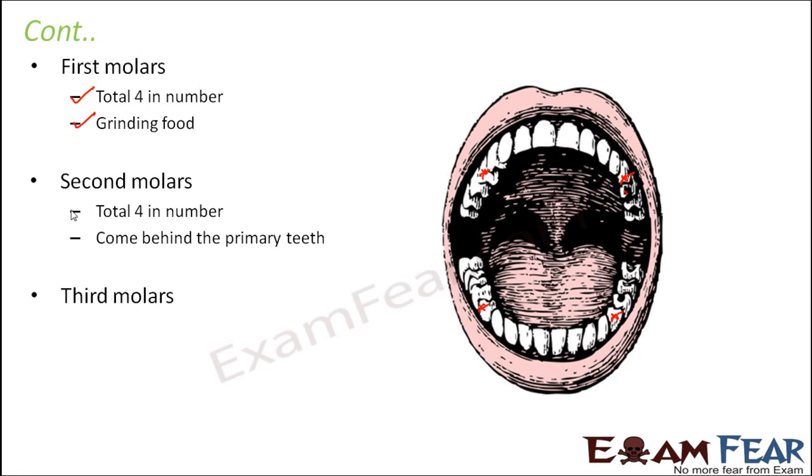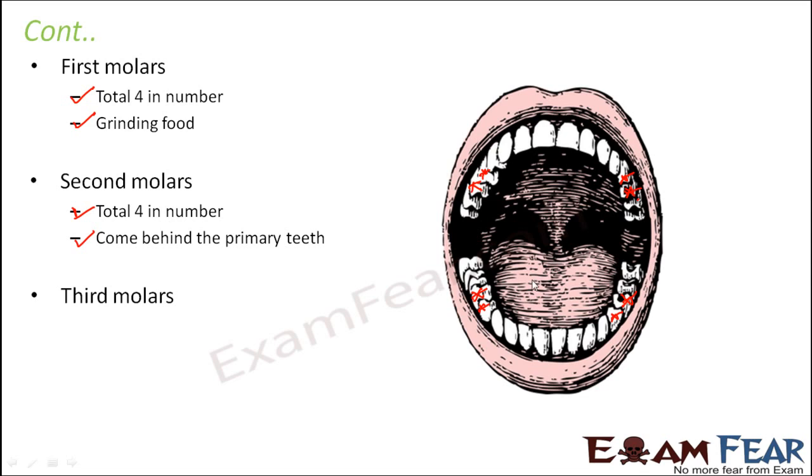Second molars are again 4 in number and they come behind the primary teeth. Now the question is, what are the primary teeth? Primary teeth would be these teeth which already existed. Behind that would come the second molars, something like this. These are going to be your second molars.